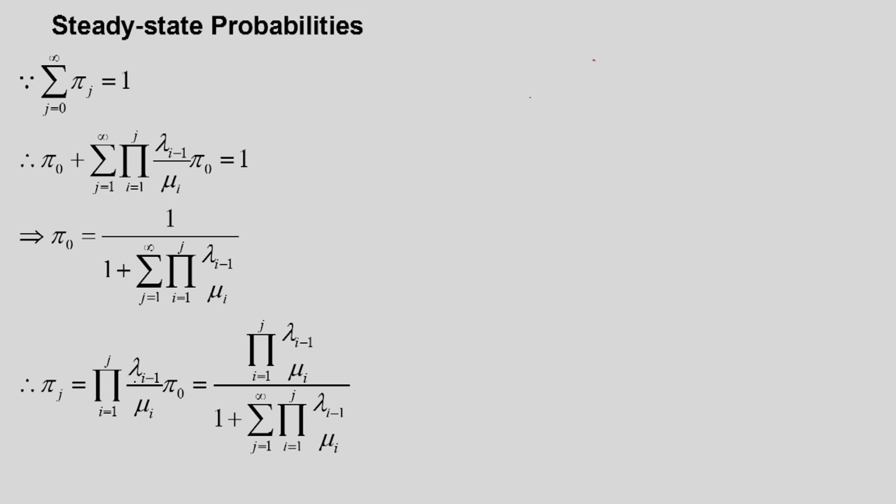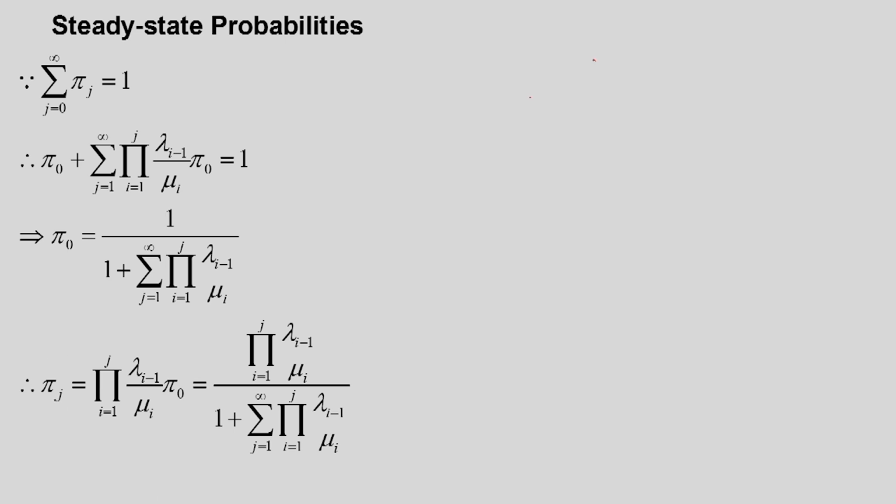Now substituting this value in the pi j expression we will get pi j equal to the product of lambda i minus 1 divided by mu i going from 1 to j into pi 0. And we have already got the value of pi 0. Therefore, pi j is equal to the product of lambda i minus 1 divided by mu i going from 1 to j, divided by 1 plus summation j going from 1 to infinity of the product of lambda i minus 1 by mu i going from 1 to j. So this is the expression for pi j.